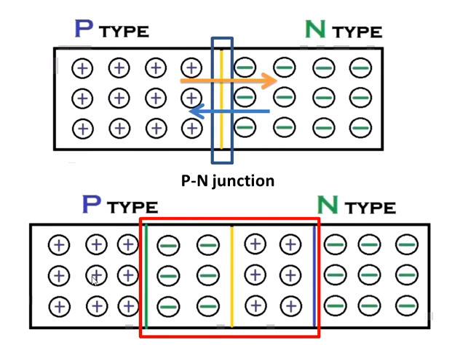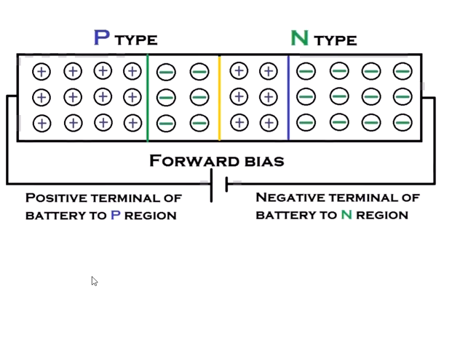Now when we apply the forward bias to this and the voltage is greater than the barrier potential, the holes from the p-type will now overcome this barrier and recombine with the electrons. Similarly, the electrons from the n-type will recombine with the holes. Because of this, current will flow through this.